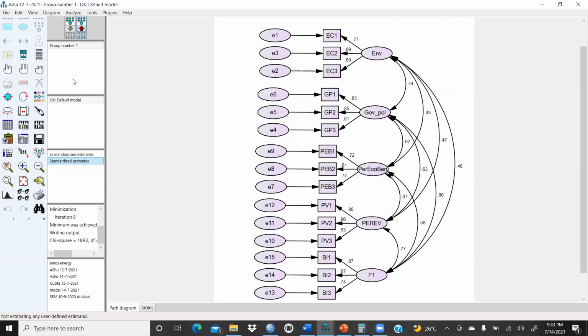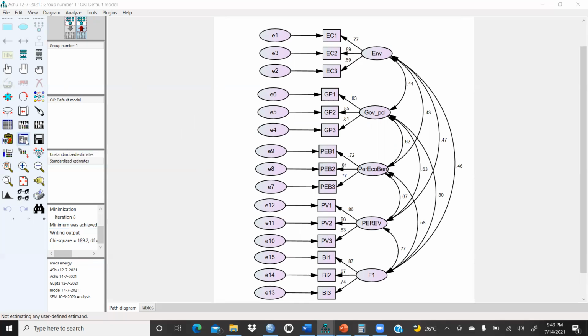The moment you run this file, this icon will turn red. That means your file is complete, I mean the output has come. That shows there is no problem or error in your file while running it. Then you can see here the chi-square test is 189.2, degrees of freedom, etc. So now we will click on this.